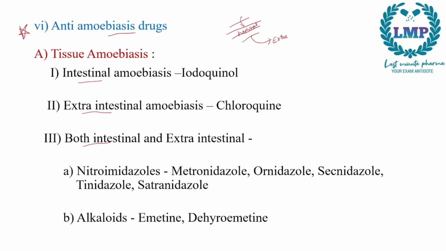In tissue amoebiasis, we have intestinal amoebiasis, extraintestinal amoebiasis, and both intestinal as well as extraintestinal. For intestinal amoebiasis, we will go for iodoquinol. Then we have extraintestinal amoebiasis, for which we will go for chloroquine. Then for both intestinal as well as extraintestinal, we will go with nitroimidazoles and alkaloids, which we have to give systemically.